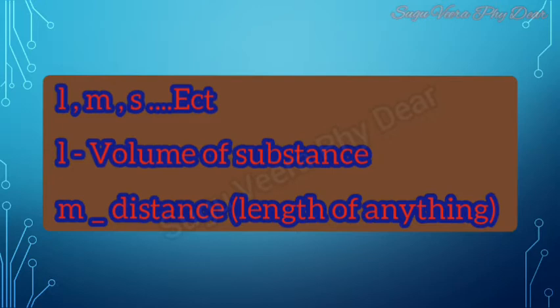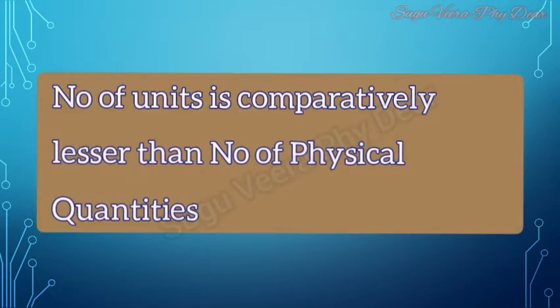Similarly, we have many units. For example, for length, meter and etc. The number of units is comparatively lesser than the number of physical quantities, because many physical quantities are represented by the same unit.